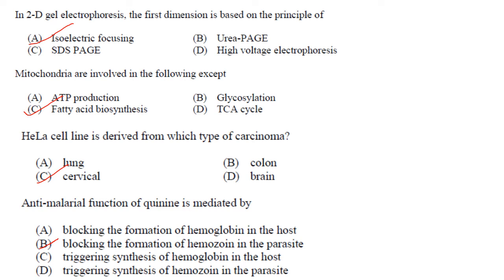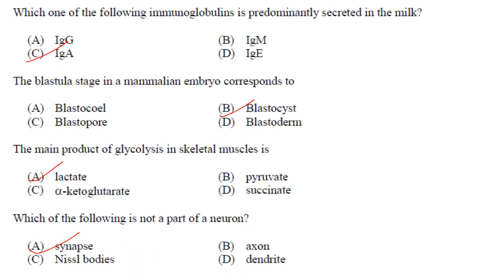Antimalarial function of quinine is mediated by blocking the formation of hemozoin in the parasite. So answer is option B. Which one of the following immunoglobulins is predominantly secreted in milk? IgA. Answer is option C. The blastula stage in mammalian embryo corresponds to the blastocyst. Answer is option B.